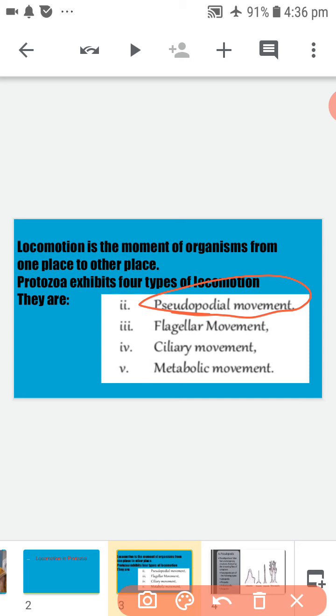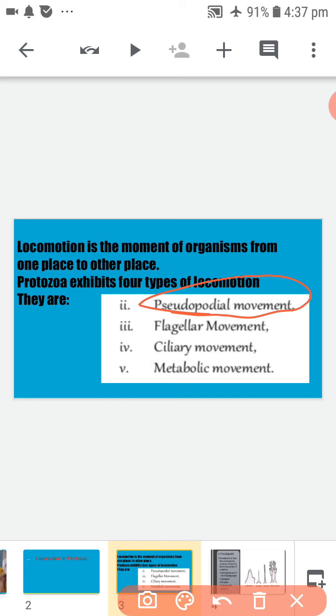The pseudopodia are temporary extensions of ectoplasm that develop in the direction of the movement. These temporary structures are useful to move on the substratum, as our legs do.